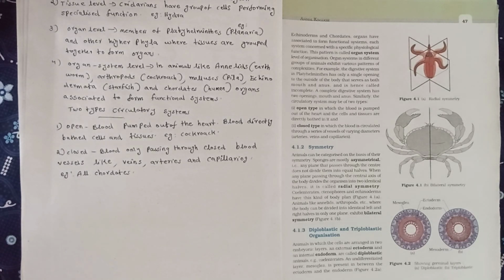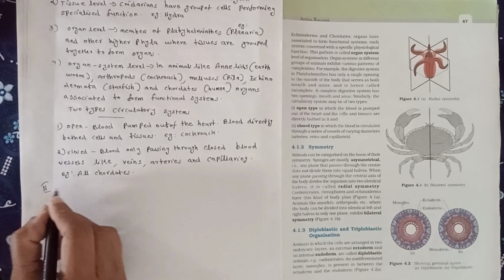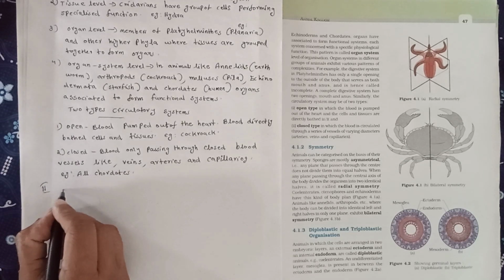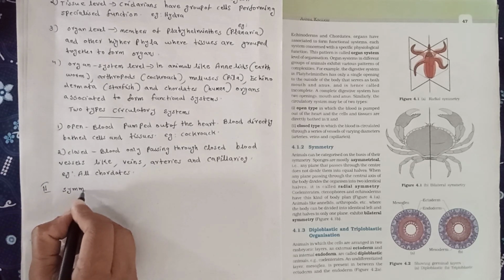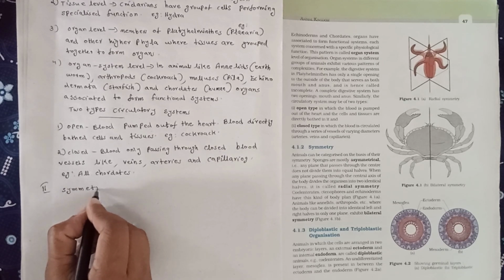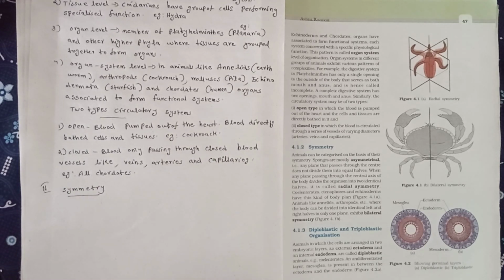Next, the basis of classification under symmetry. Body symmetry. Symmetry means dividing the body into two equal and identical halves.